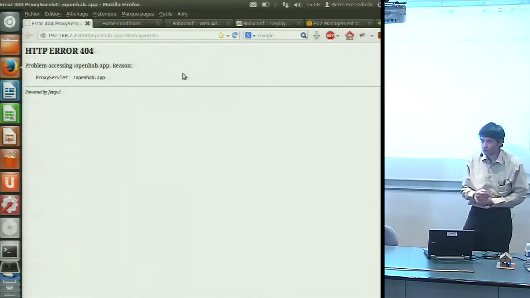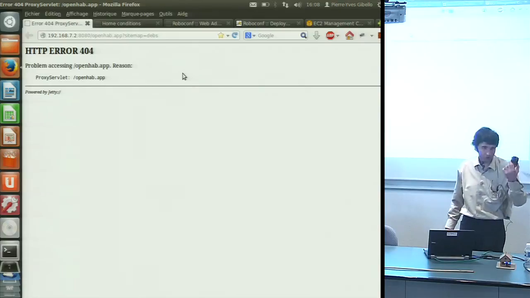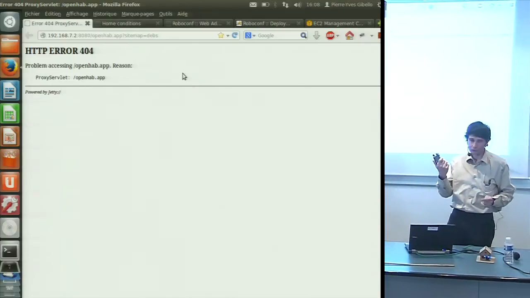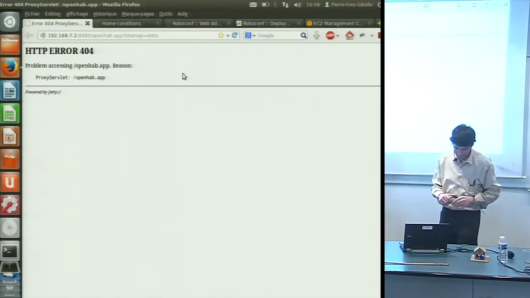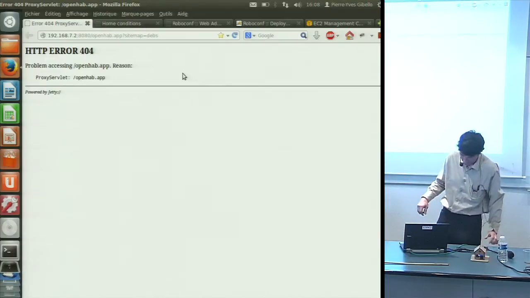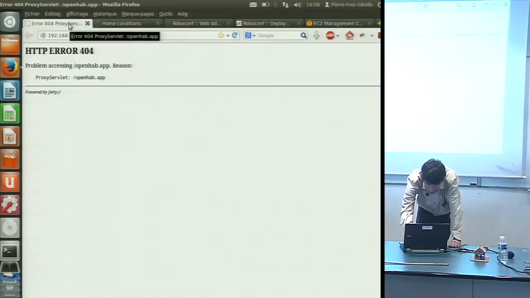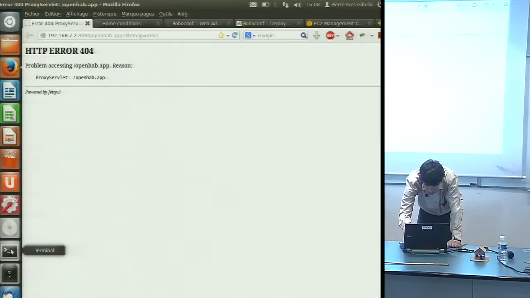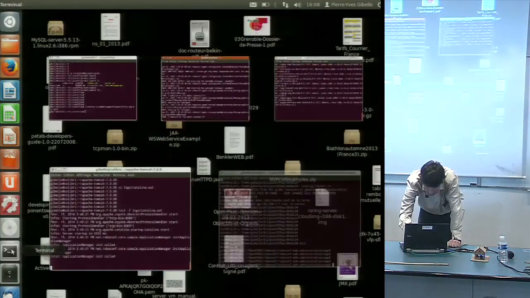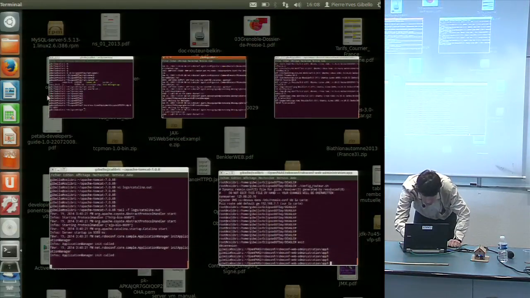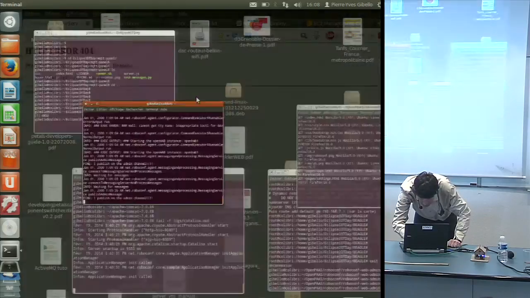It's a bit long to start OpenHAB on that system. It's not so fast. It takes about 2 minutes, but it starts. So what I can do while it starts is take my data visualization system. Where is it? I don't see anything.